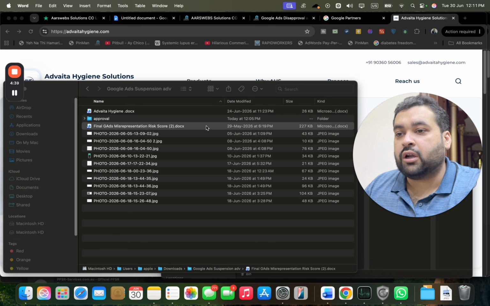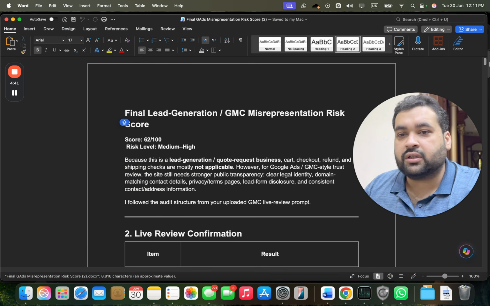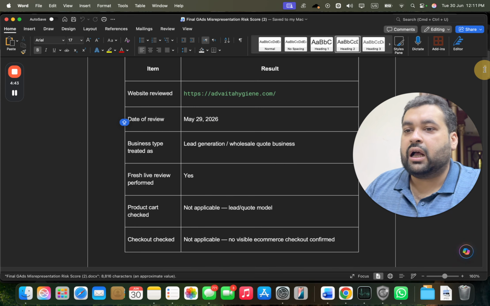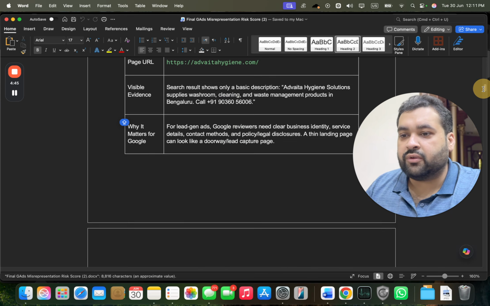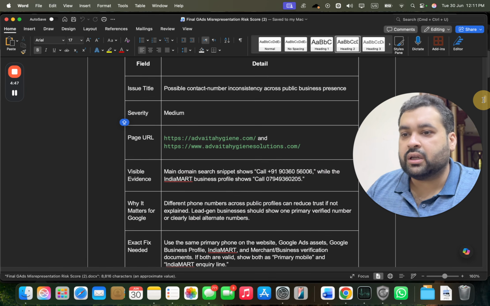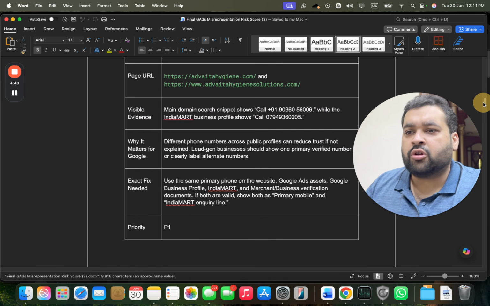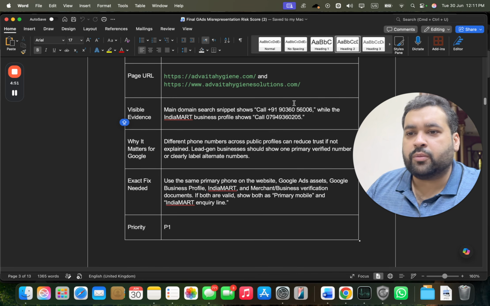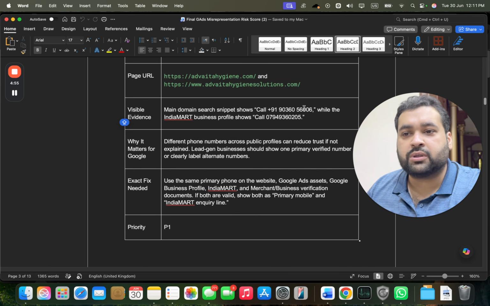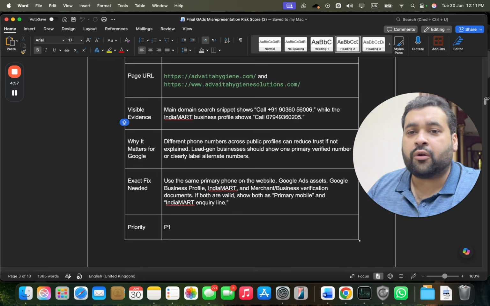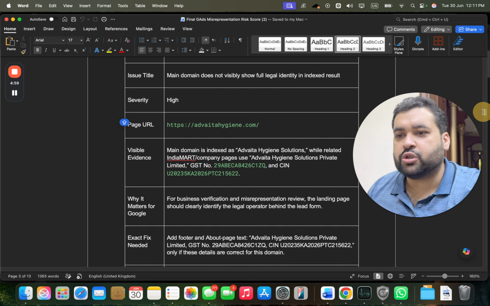Also, you can see around over here that there may be many factors. So you can see around, this is one of the restore report where we found some issues. We thought that the main domain shows this phone number, while the business profile on the Google business profile shows this number. So there was a contradiction of numbers, small changes over here.